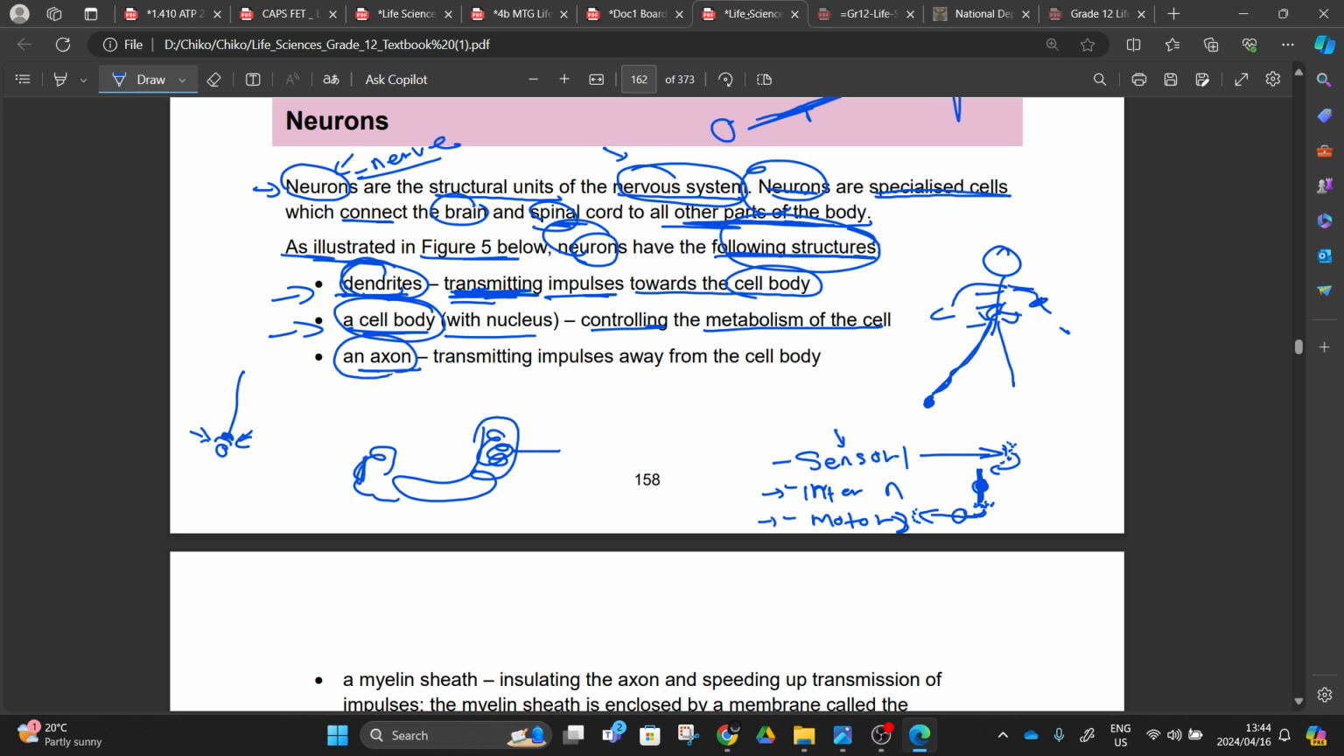And then these neurons of ours, they have the axon. What is an axon? This axon is transmitting the impulses away from the cell body. Now you know that we have a cell body, and the dendrites are bringing the impulse to the cell body, and this cell body is going to interpret whatever it's going to interpret and send it via the axon to the next part here.